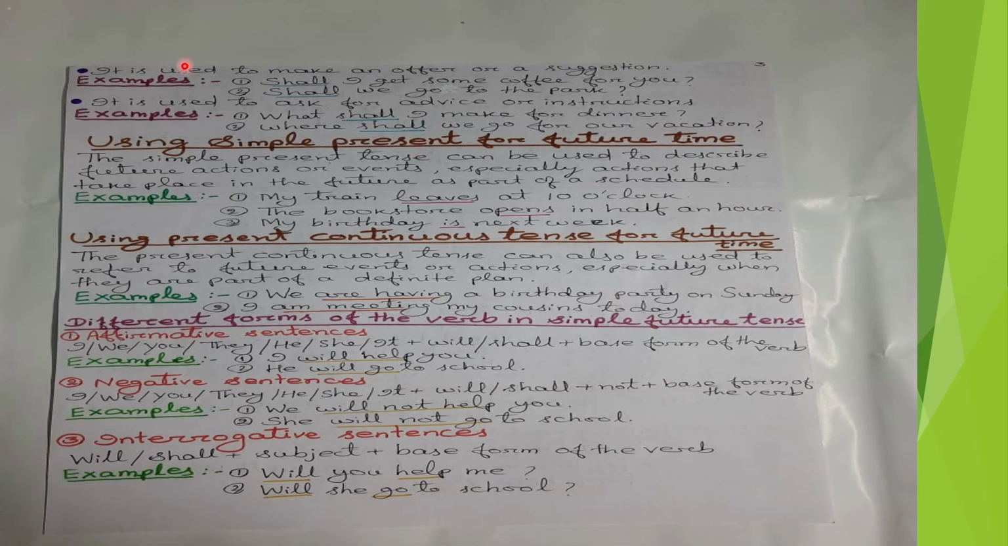It is used to make an offer or a suggestion. Look at the examples. Shall I get some coffee for you? Shall we go to the park? It is used to ask for advice or instructions also. See the examples. What shall I make for dinner? Where shall we go for our vacation?